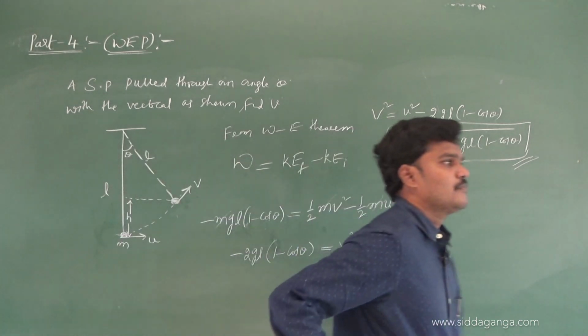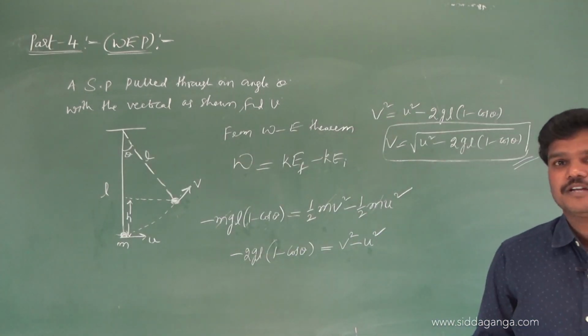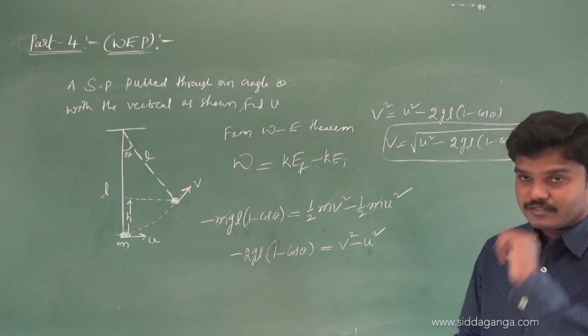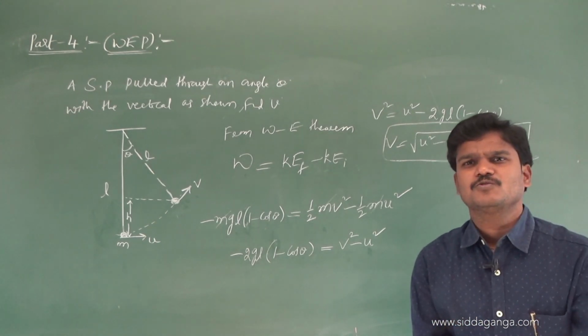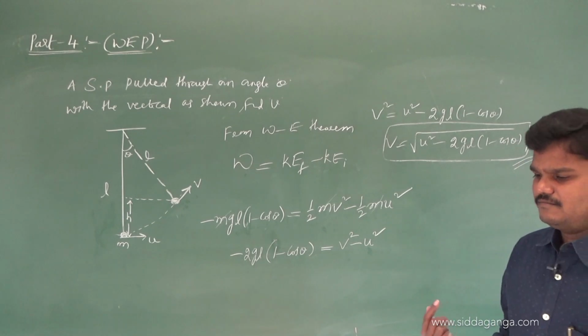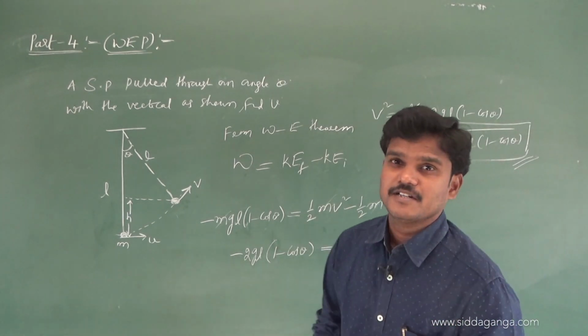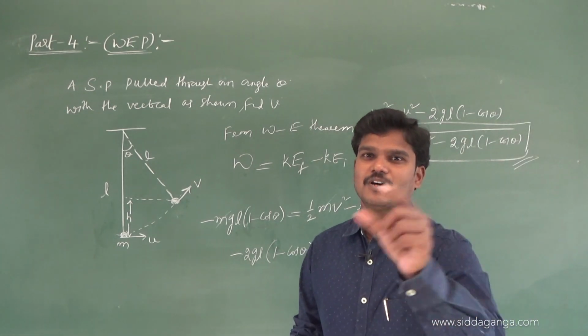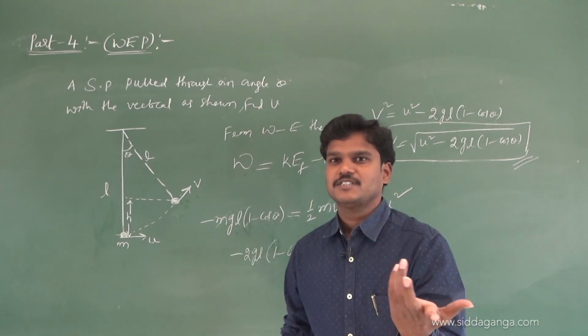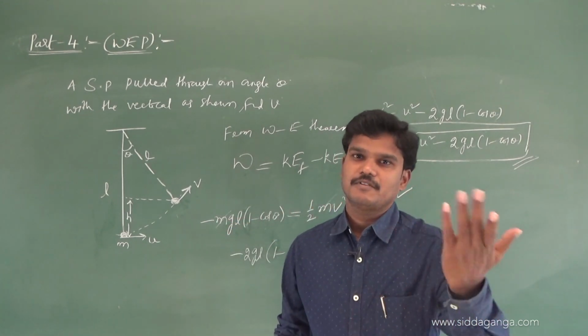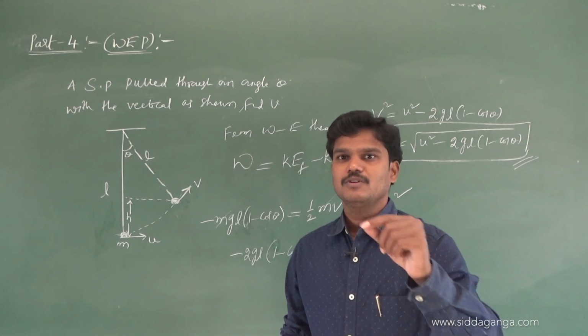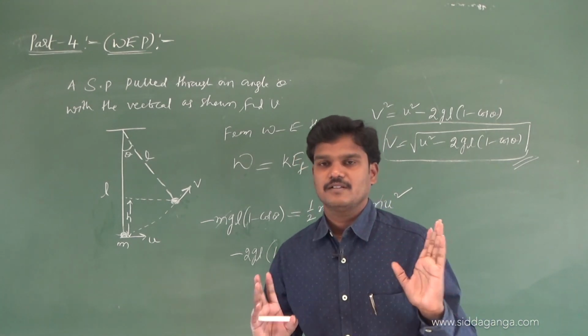Completed. And keep in mind, sometimes they will give velocity and mass and ask you to find kinetic energy. Generally, how can we find kinetic energy? Half m v square: half into mass into velocity square. If mass is 1 kg and velocity is 2, everyone can expect 1 by 2 into 1 into 2 square, you will get the answer. Okay, that is okay.